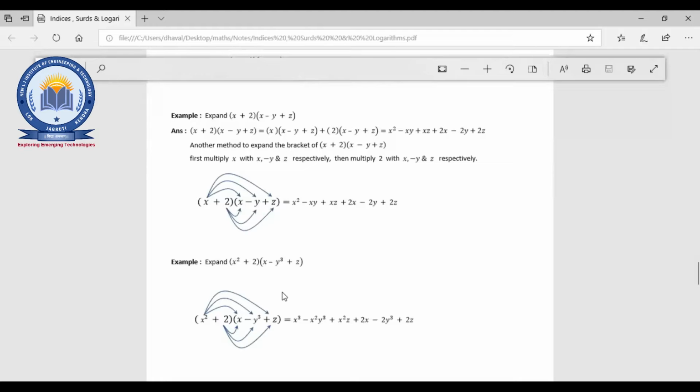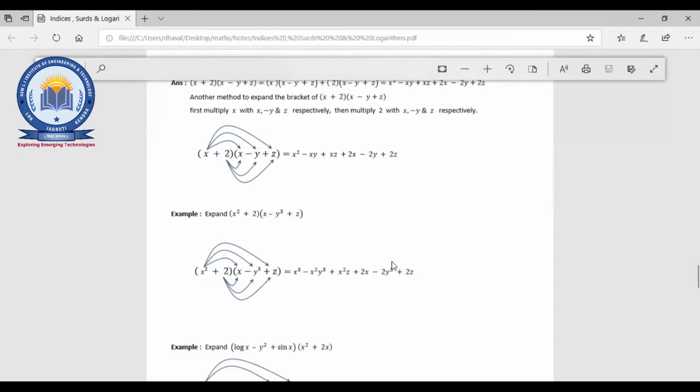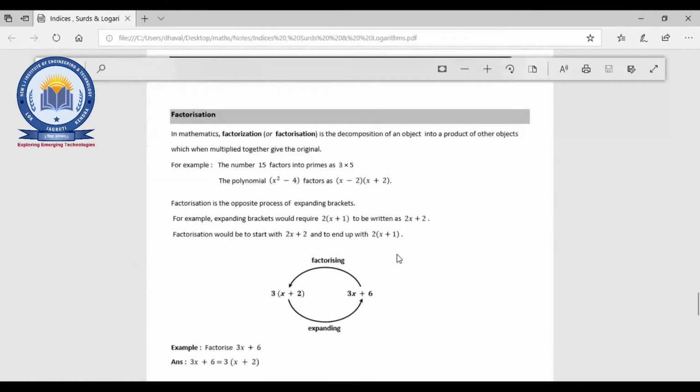Now after that, factorization. Can any one student tell me something about factorization or the meaning of factorization?